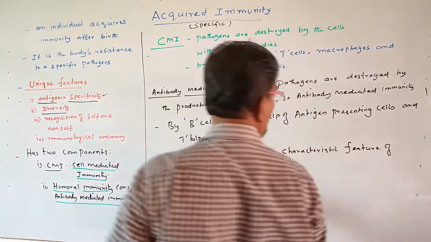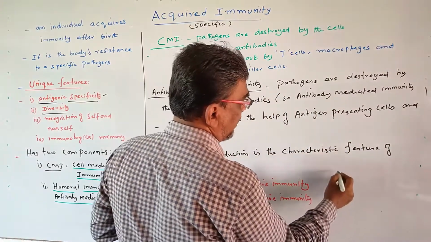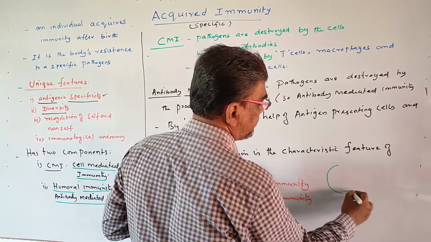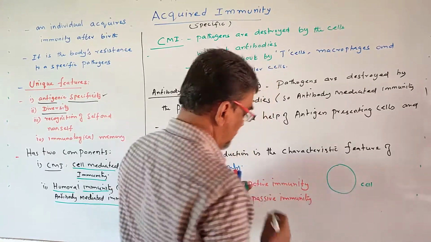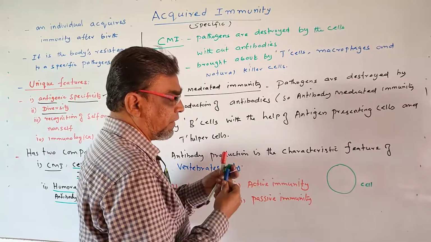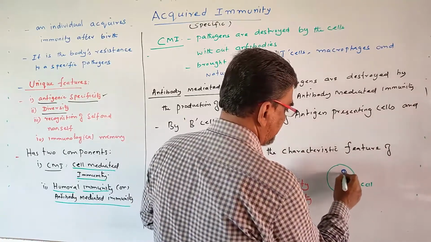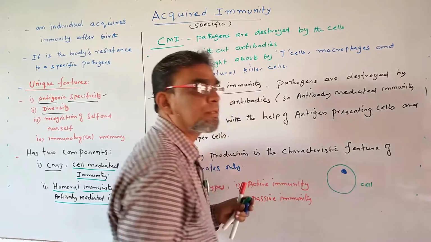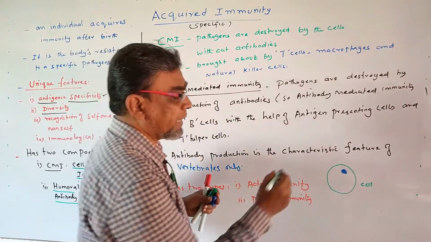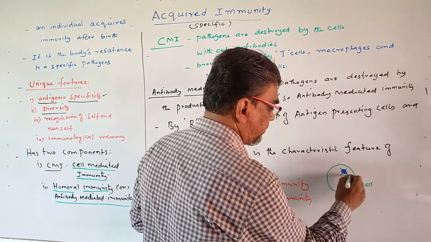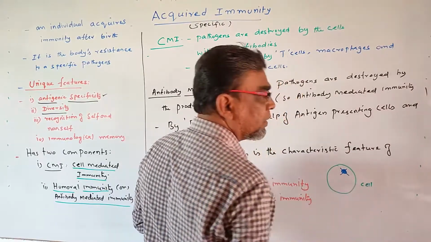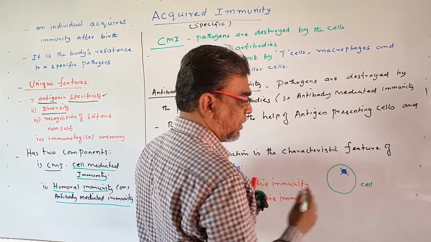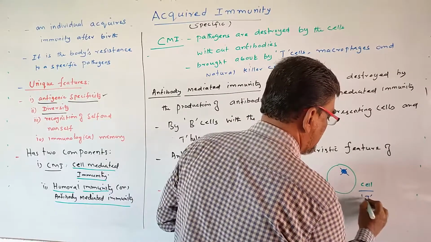You see here students, just imagine this is a cell. What happens actually when an antigen infects? This antigen gets destroyed by the cell itself, by various mechanisms with the help of T cells.